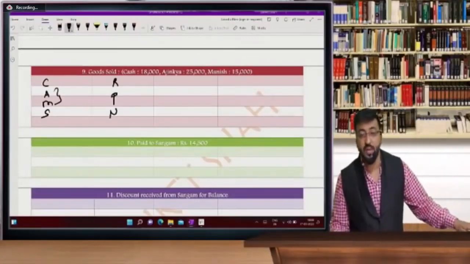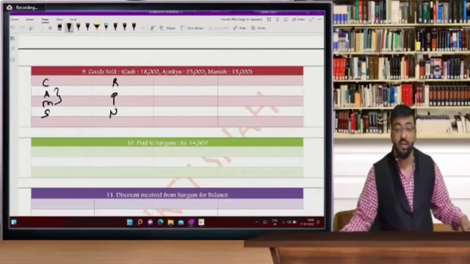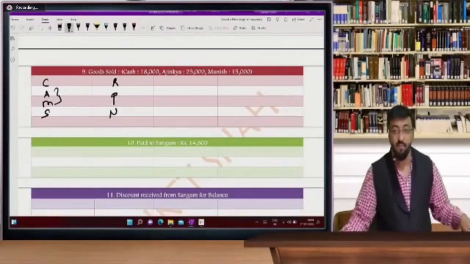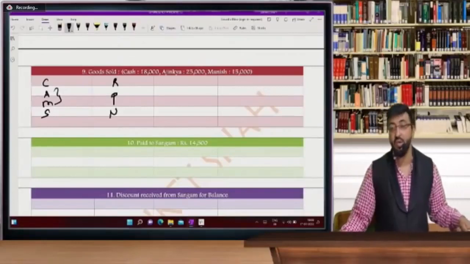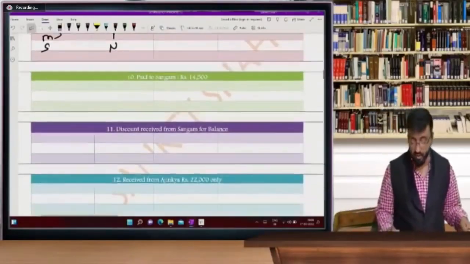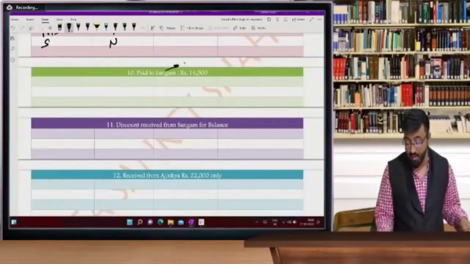So the entry will be: cash is a real account, cash comes in; Anand and Manish Ji are debtors; and sales account will be a nominal account. So remember, here the entry will be cash account debit, Anand account debit, Manish account debit, to sales account. And paid to Sangam, what is the entry? Paid to Sangam. Sangam is our receiver.